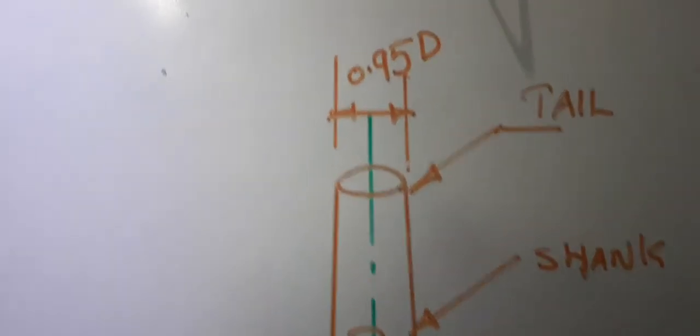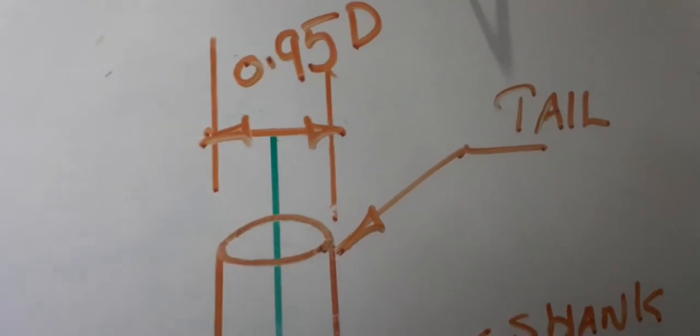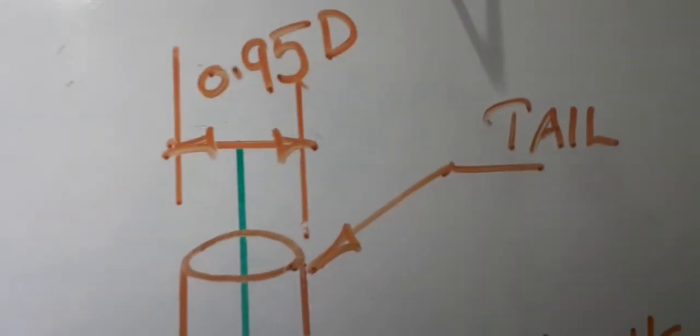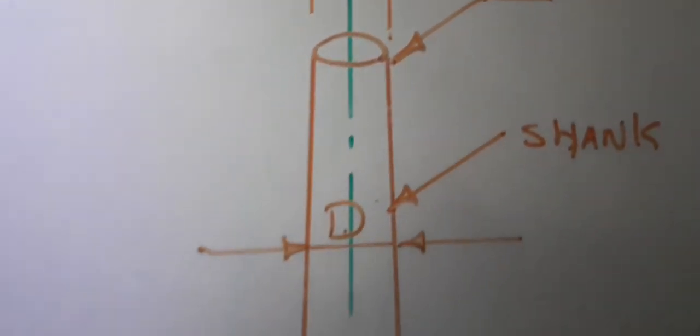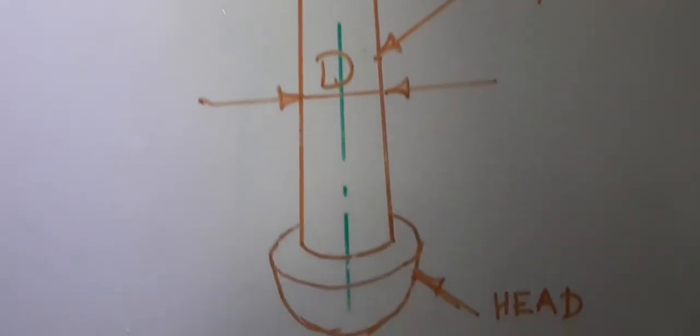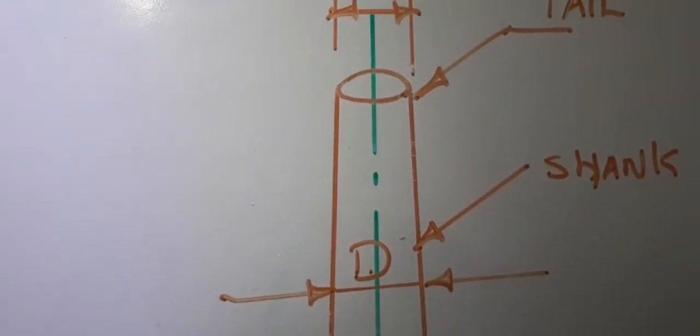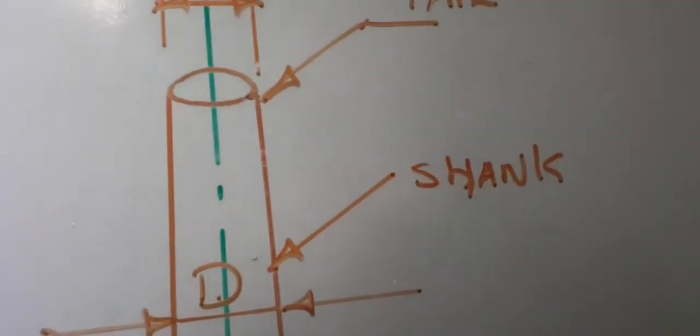At the top, you can see another portion. Its name is tail. And in between this tail and this head, there is a middle portion. Its name is shank.